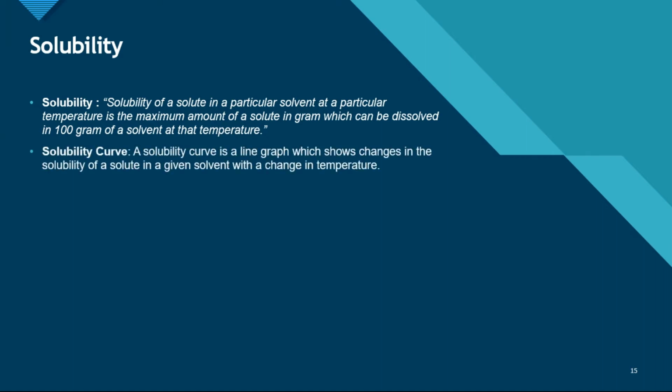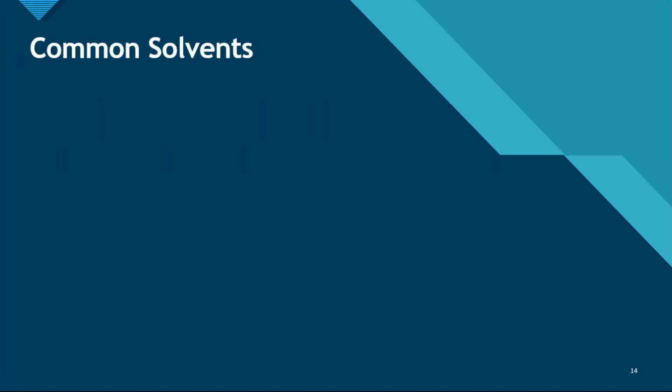Now let's discuss about solubility curve. A solubility curve is a straight line graph which shows the changes in solubility of a solute in a given solvent with change in temperature. So it is a graph which shows the change in solubility of a solute or a compound in a given solvent when the temperature changes. It shows what happens to a solute when the temperature increases, what happens to a solute when the temperature decreases, etc.